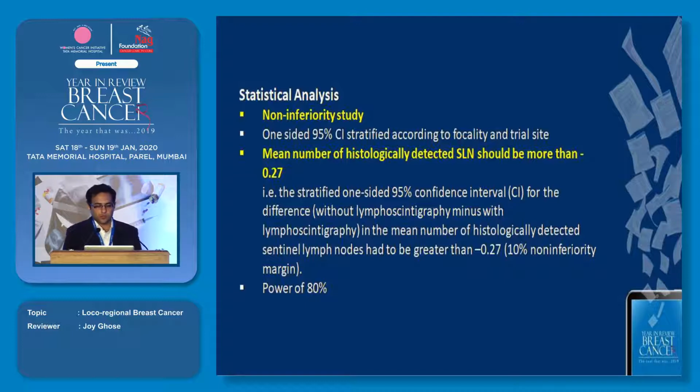So coming to the basic meaning of that: the patients who underwent the sentinel lymph node biopsy without lymphoscintigraphy, and the number of lymph nodes which were harvested in the sentinel lymph node biopsy. And if you see the difference between those who underwent the lymphoscintigraphy prior to the sentinel lymph node, the difference should not be more than minus 0.27. That is the study calculation, and it was powered at 80.